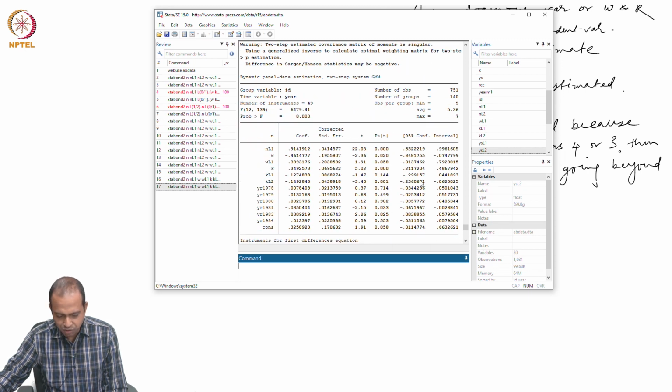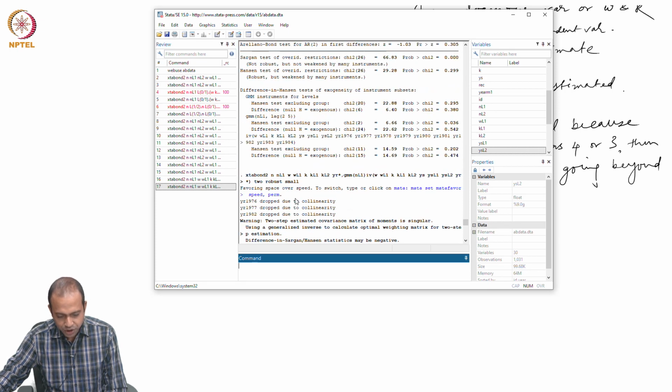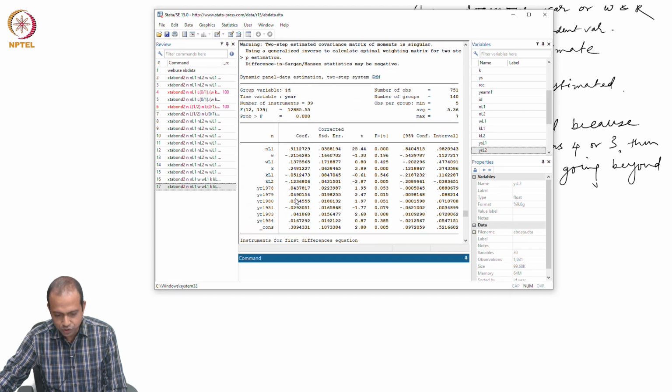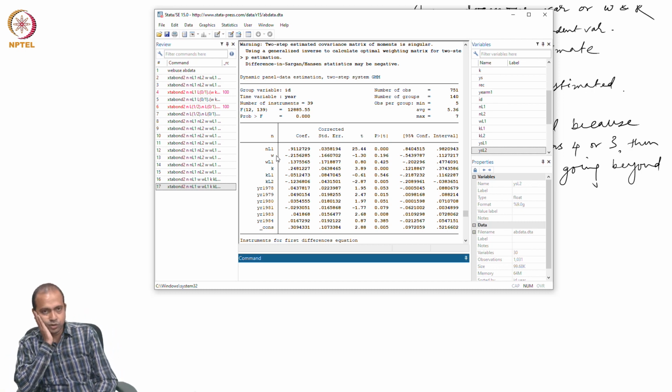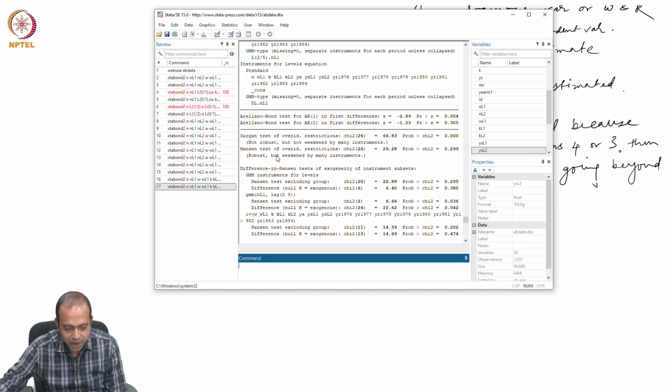So, without any restriction on lag length and with restriction on the lag length, both are giving almost the same result, when my model is only considering NL1, the one period lag of employment, but I have removed the WYS, industrial output, from the model. Without any restriction, I have achieved this.